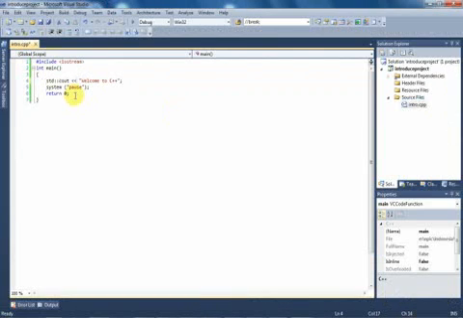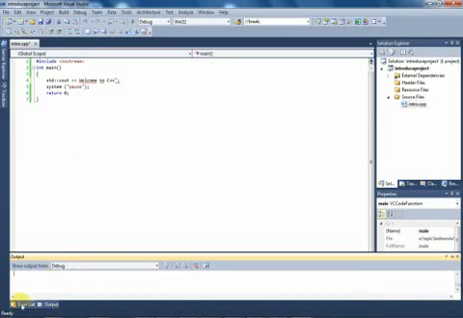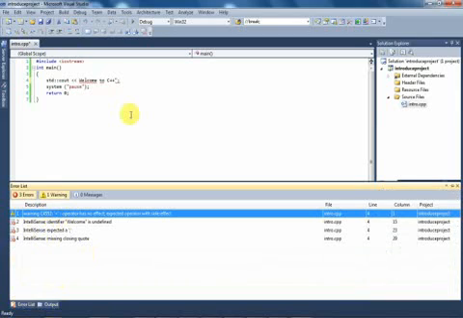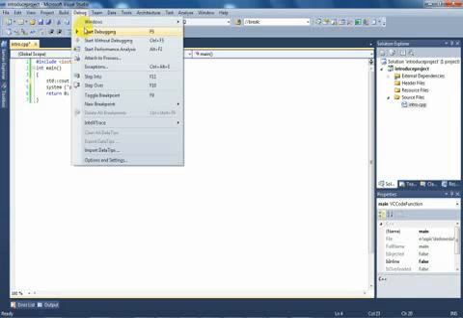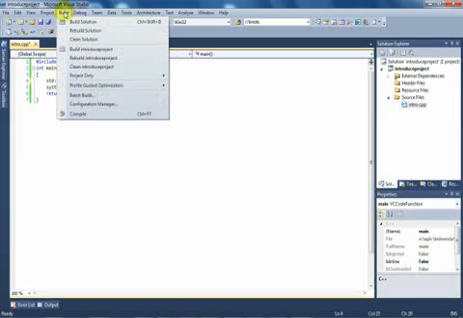And if we have any problem with error codes like this, we can see all the error codes in the output and error list. For a program like this, we can compile it by clicking on Debug, then Build, and compile by clicking on Compile, or we use the shortcut key Ctrl+F7.